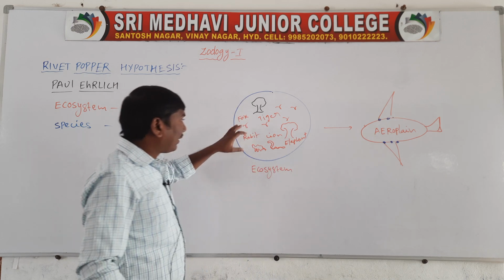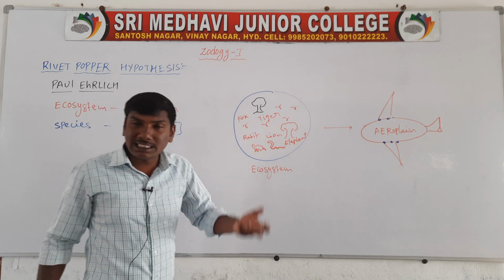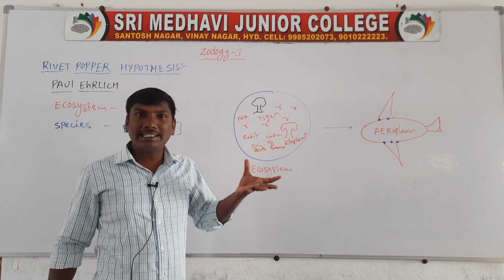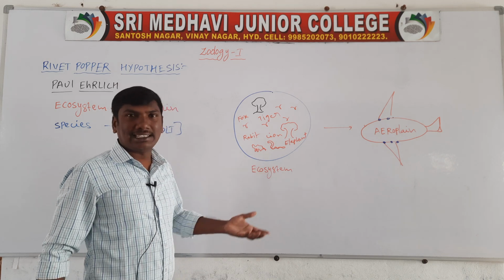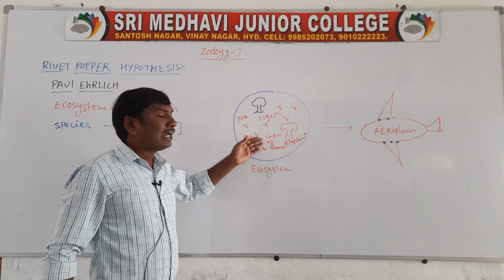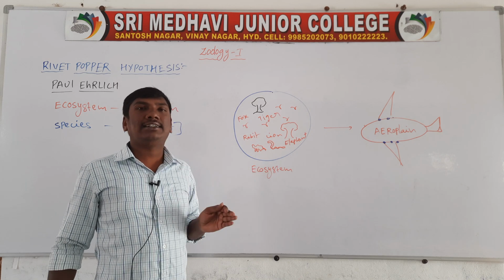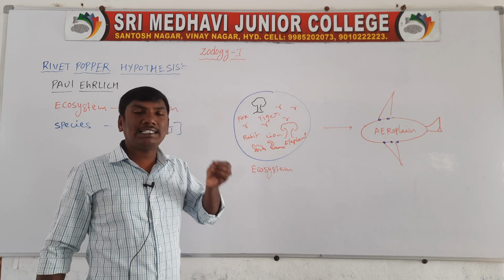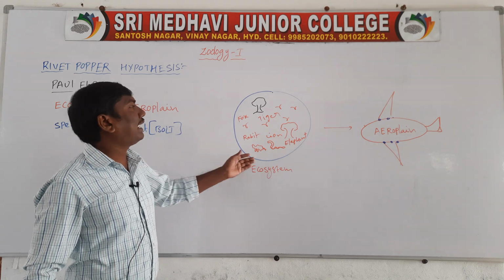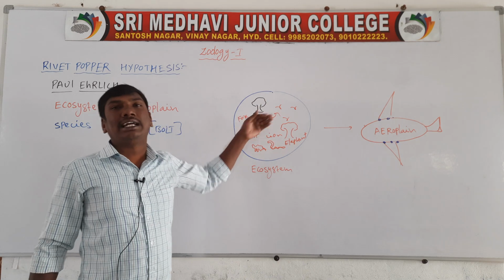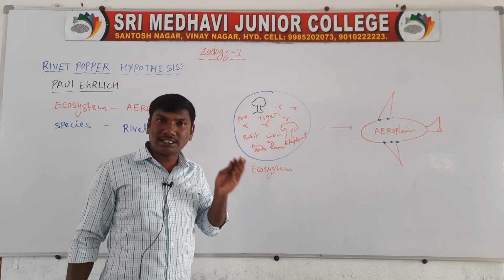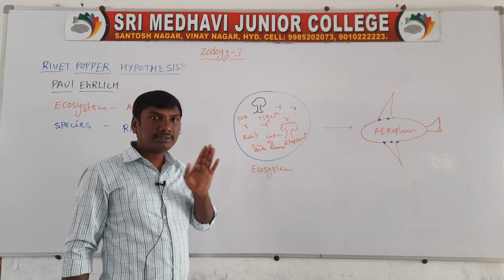The ecosystem contains many species. In any region, if the main species go extinct, the entire ecosystem is damaged. Understand?